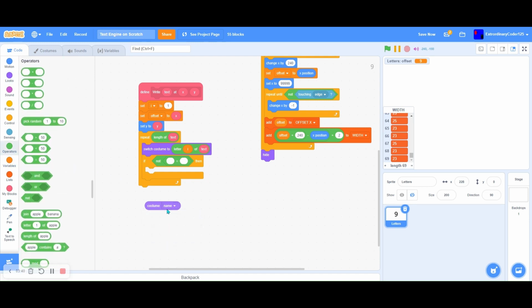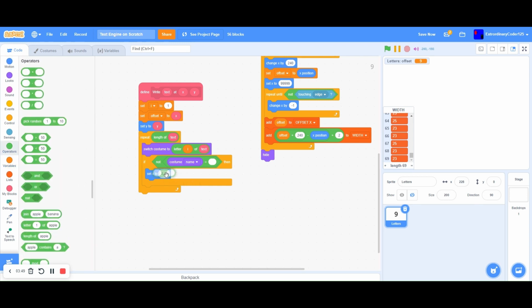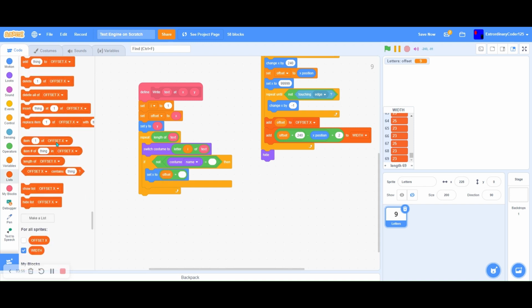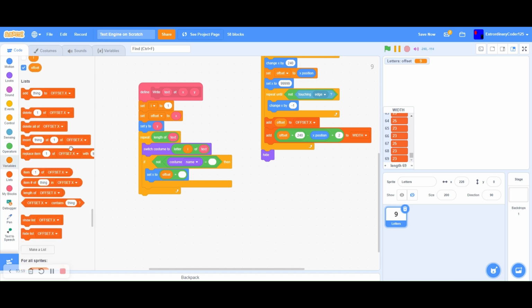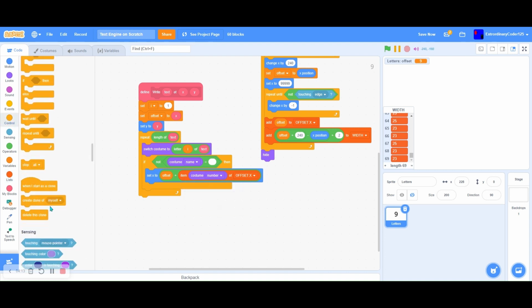If not costume name is equal to space, then we set our X to offset plus, so we get a plus. We put the offset variable in the left hand side, and we go to list. Well, I have lists because I have Scratch add-ons, but it's going to be variables for you. And then grab item of offset X, and I put costume, not name but number, costume number of offset X, and then we create a clone of ourselves.